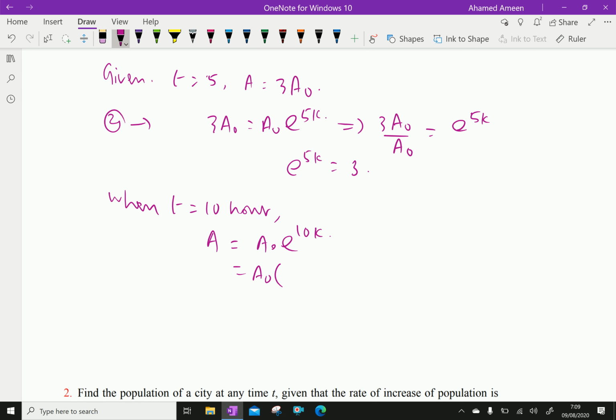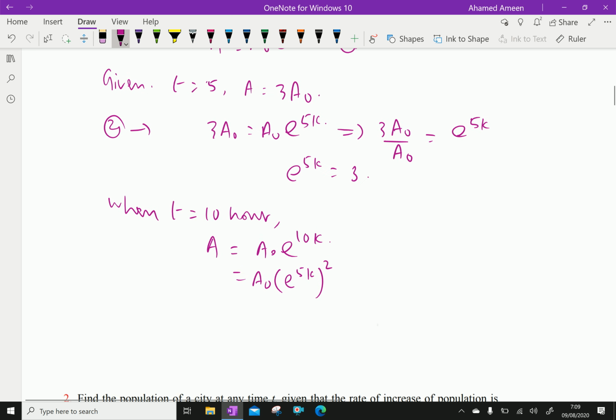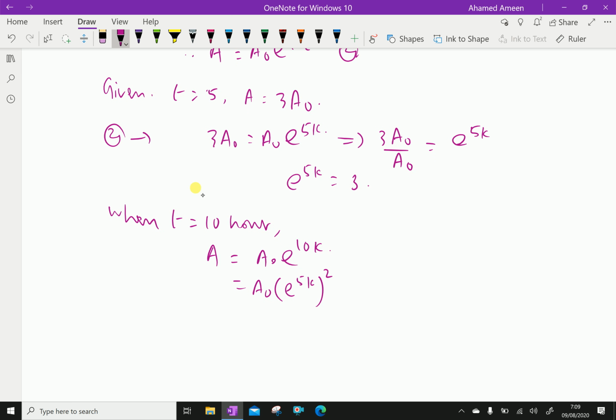Here we can see that e power 5k squared is e power 10k, so A equals A0 times (e power 5k) squared. e power 5k is 3, as we already got, so that squared gives 9 A0.